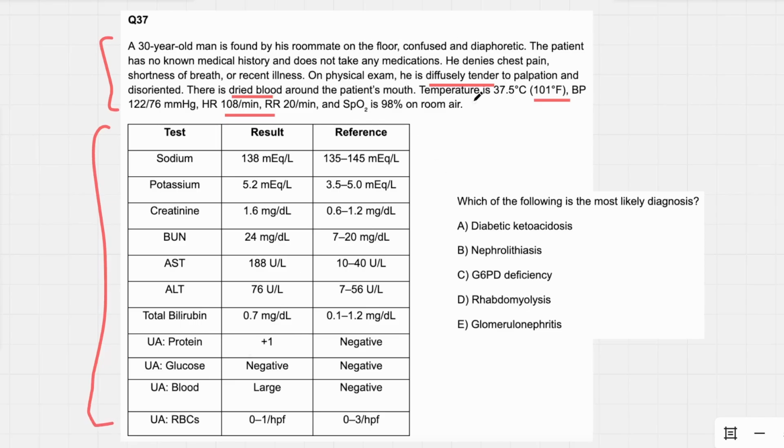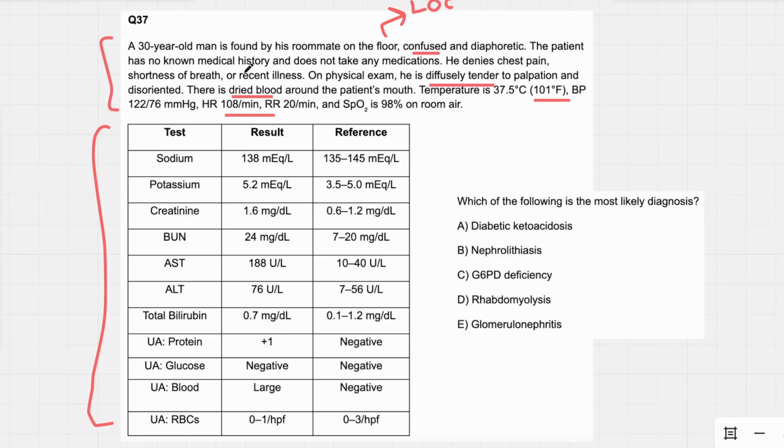So what did you get out of the text here? We got a patient who is diffusely tender. He's confused and disoriented. He's got blood around his mouth, and he's a little febrile. Oh, and he was found on the floor, so possible loss of consciousness right here. Loss of consciousness with being confused after the fact. Sounds like a post-ictal state. So this might be a seizure.